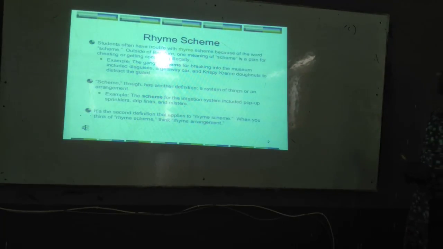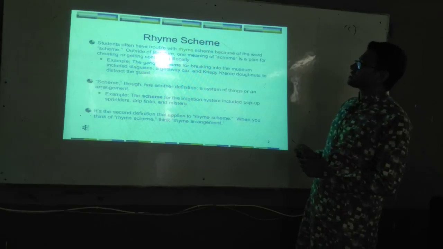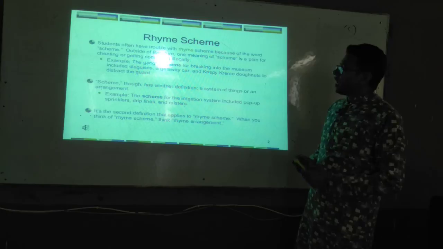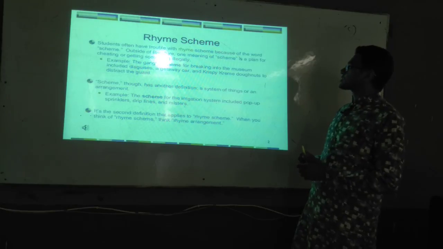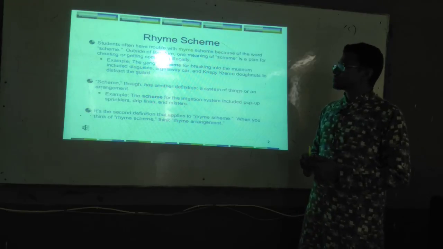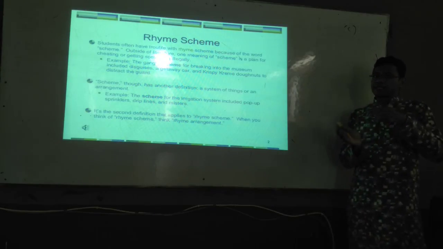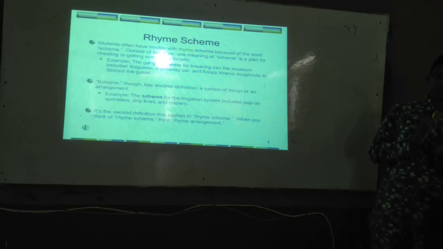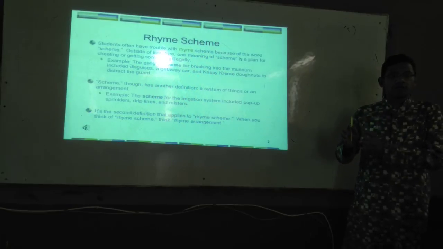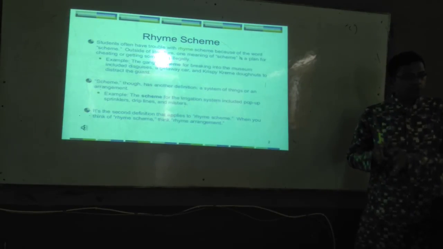What rhyme scheme is. Frequently we are making mistakes. Students can have trouble with rhyme scheme because of the word scheme. Outside of literature, one meaning of scheme is a plan, or cheating, or getting something illegally. These are the usual meanings, and the term is used in our day-to-day conversation. At the same time, we use it in literature.